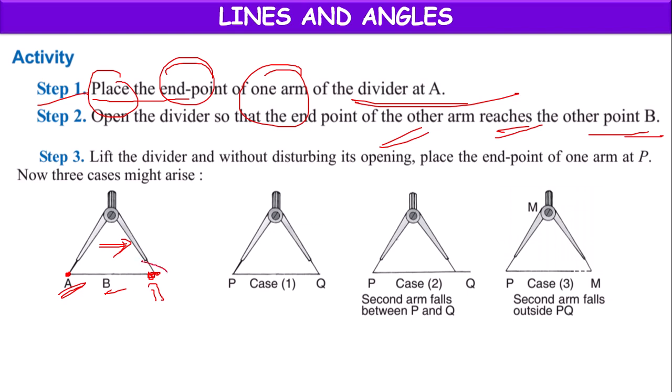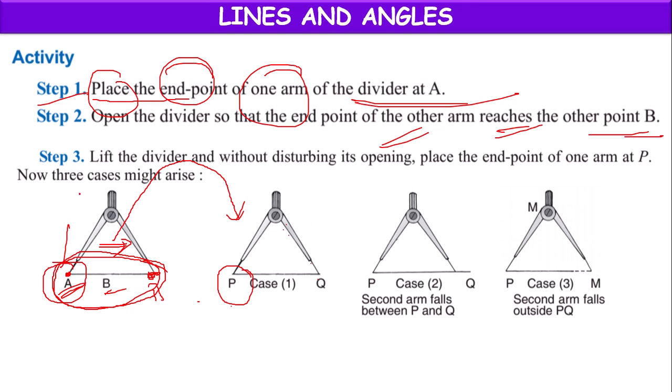Now, without disturbing its length, or its opening, we have to lift the divider. Here the opening point is at A. Now we have to keep the opening point at P. So now the other point, where will it exactly point out?